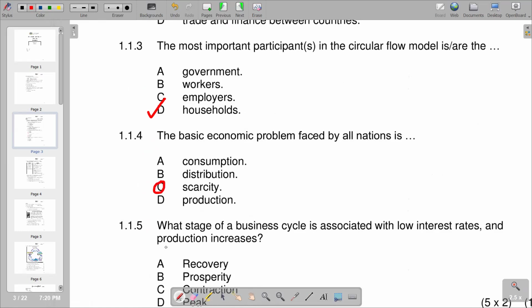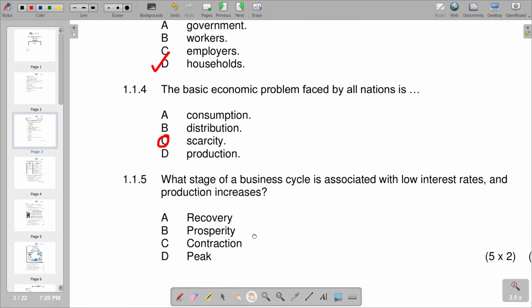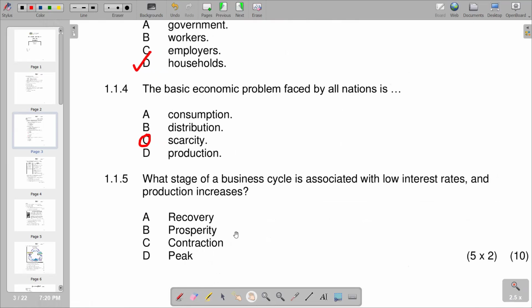Then moving on to the next question: what stage of a business cycle is associated with low interest rates and production increases? In this stage, there is a characterization of low interest rates. And if there are low interest rates, it means credit lines are now cheaper to access. So we are going to see economic activity going up. According to the responses given, we see that this is the prosperity phase. So we have prosperity on B.